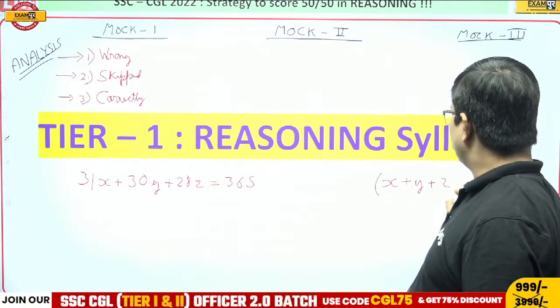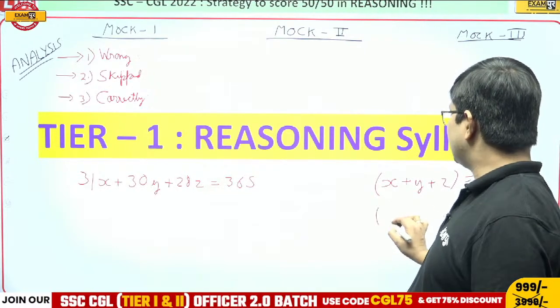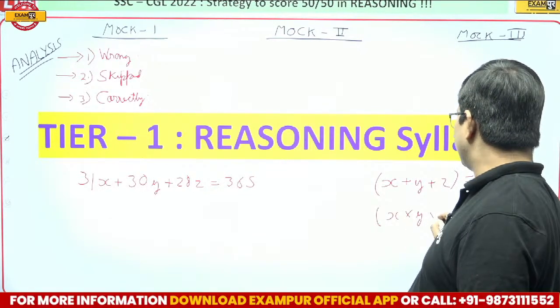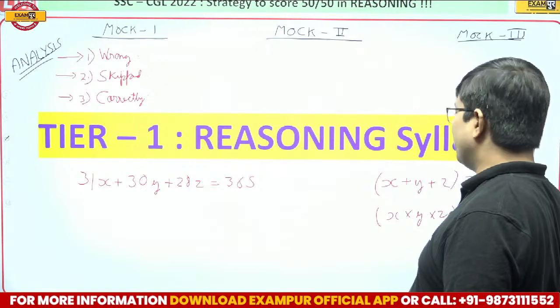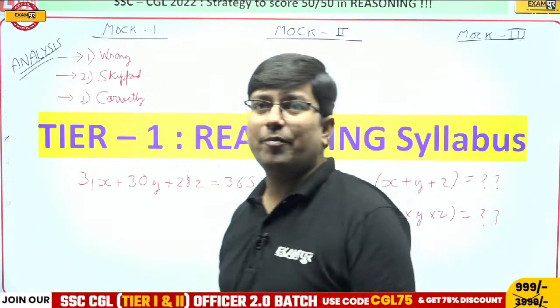Or even if you are asked what is x multiplied by y multiplied by z. Now how many of you can answer this?